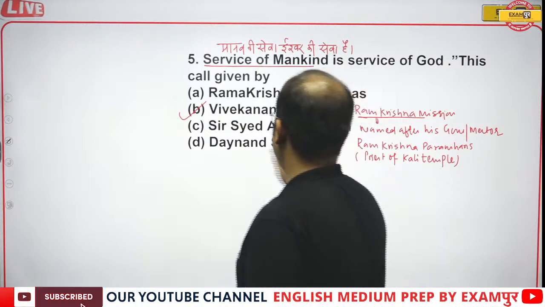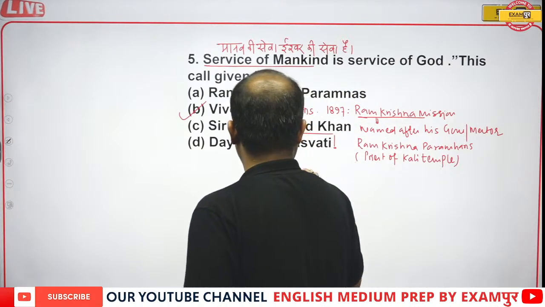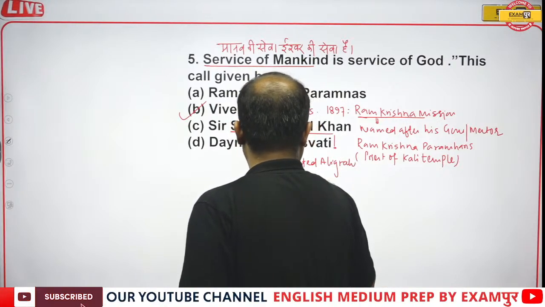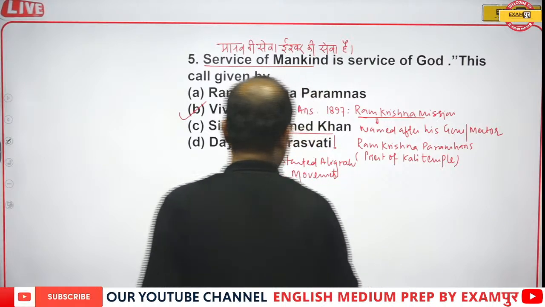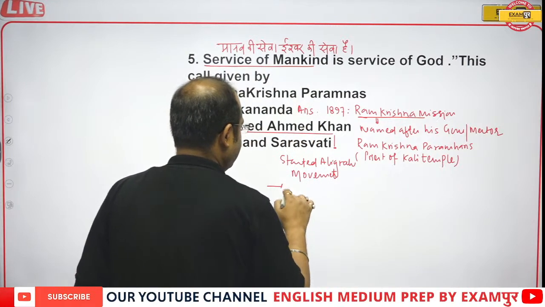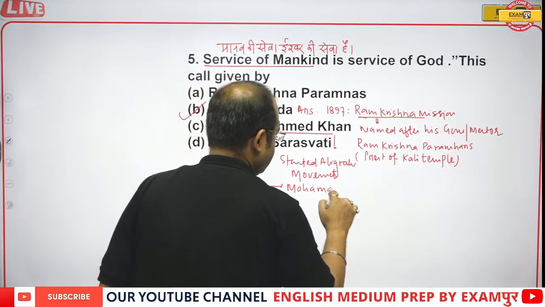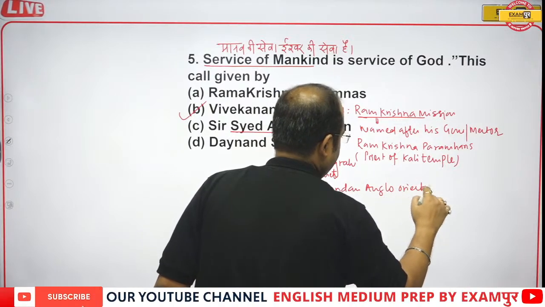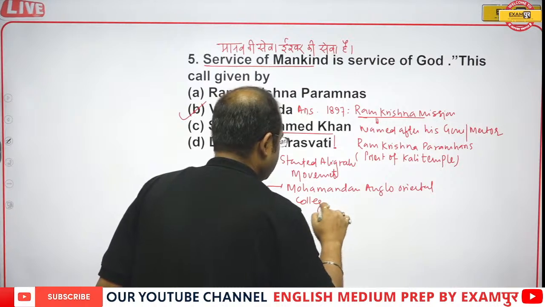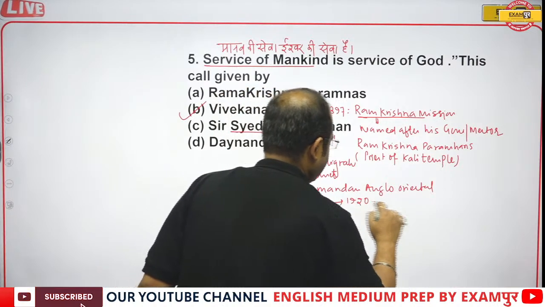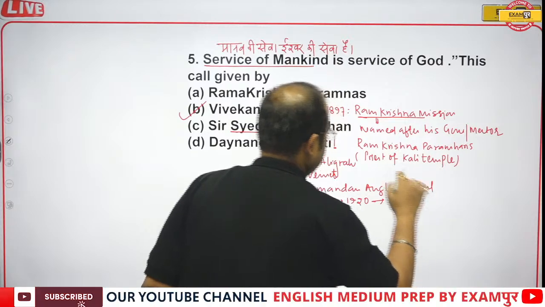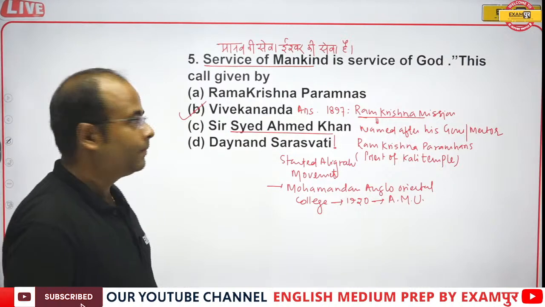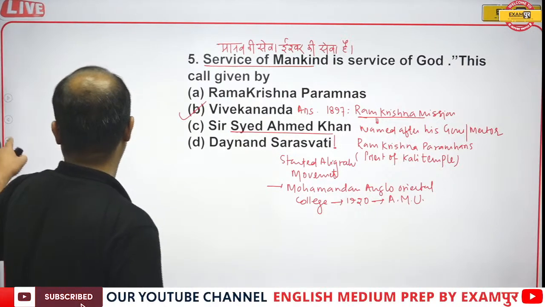Vivekanand. Sir Syed Ahmad Khan, he started the Aligarh movement, and he established Mohammedan Anglo Oriental College, which was converted in 1920 into Aligarh Muslim University. So that converted into AMU in 1920. It was started by Sir Syed Ahmad Khan. Okay, 1875. Yes, yes, yes.